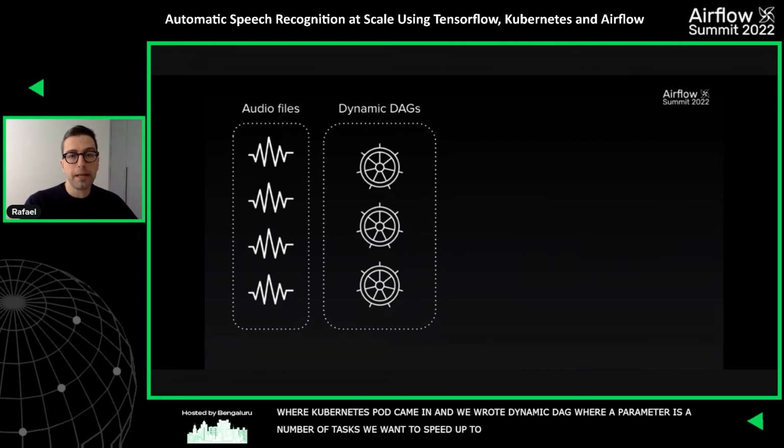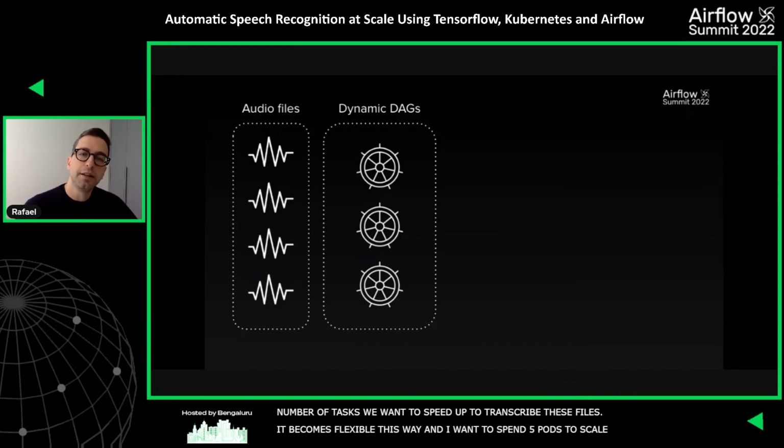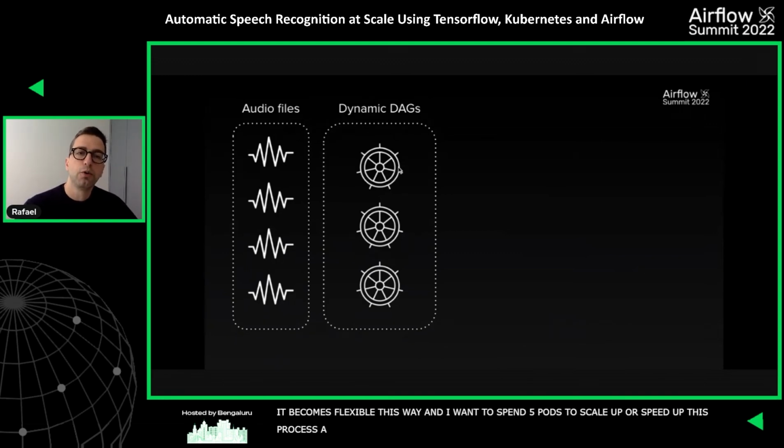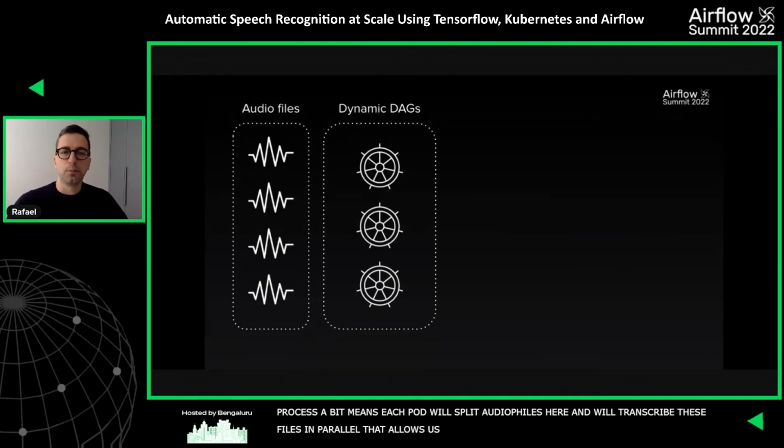So it becomes quite flexible this way, because if we say, okay, I want to spin up 5 different pods to scale up this process a bit, this means that each pod will split the audio files here, and it's going to transcribe these files in parallel. So this allows us to get a lot more scale.